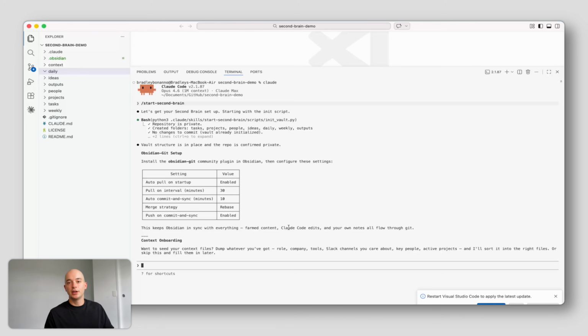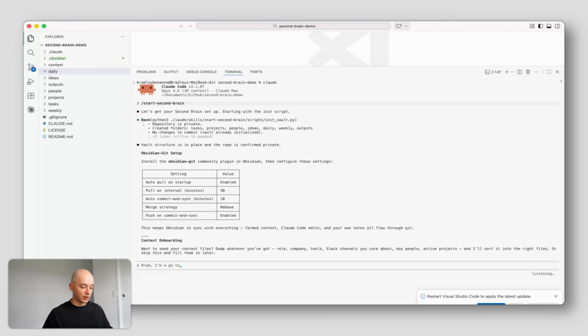So this is really important as it helps the second brain feel more personal and work a hell of a lot better. You can dump as much context into Claude Code here at the moment. I like to speak to it. If you hold down space on Claude Code now, you can do voice chat. So my name's Brad. I'm a go-to-market engineer.